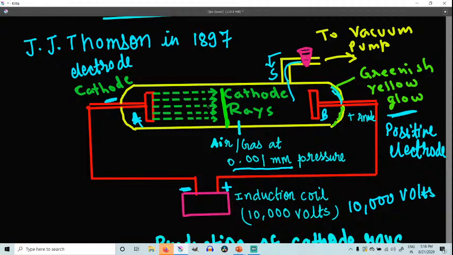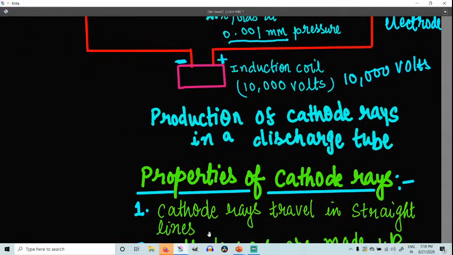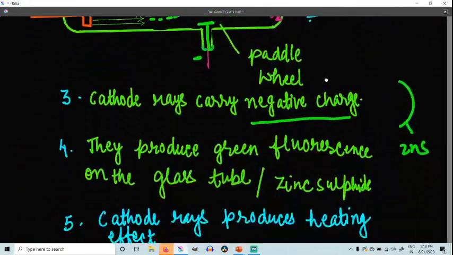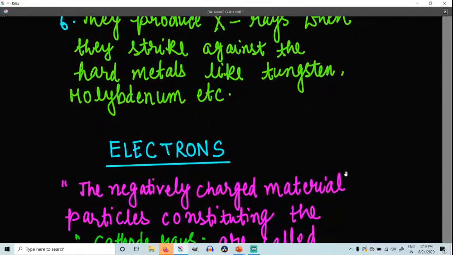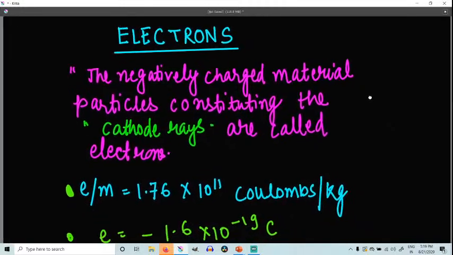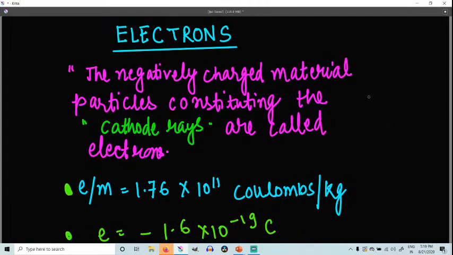There are three types of rays: X-rays, beta rays, gamma rays. Now, who gave the name electron to this particle? Obviously J.J. Thomson. When he confirmed these things, he gave the name electrons to these particles.